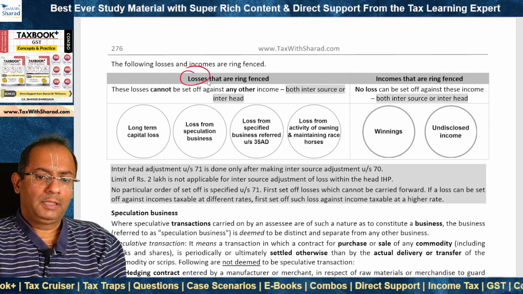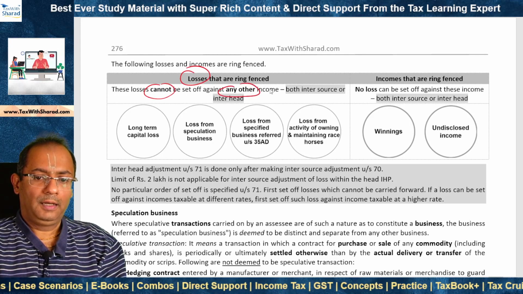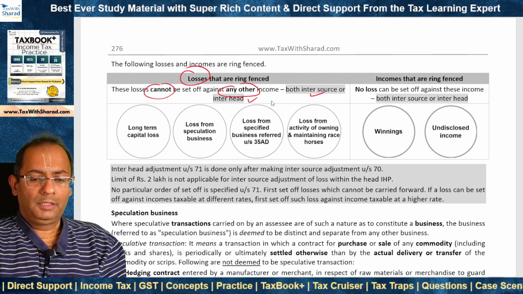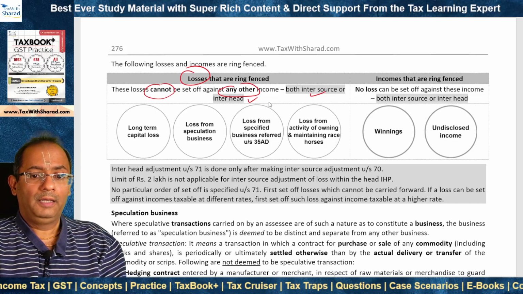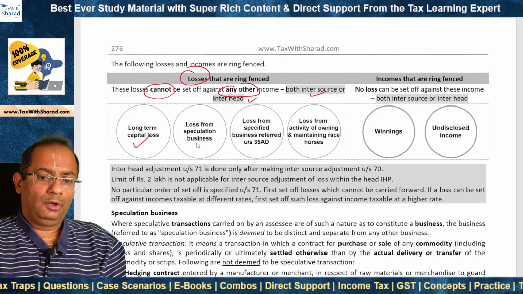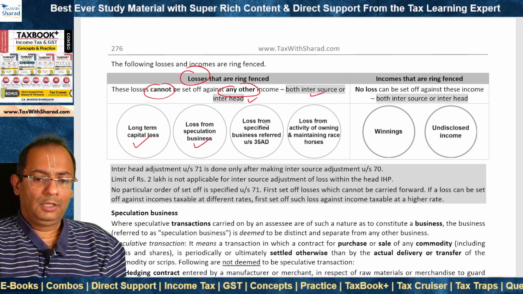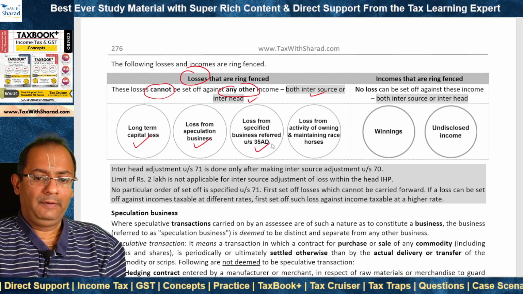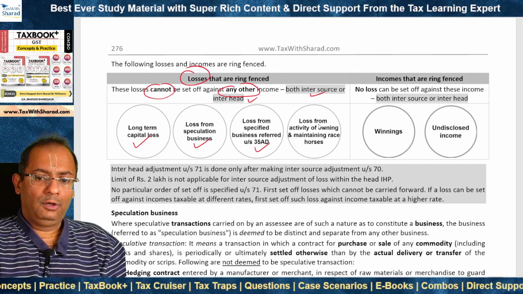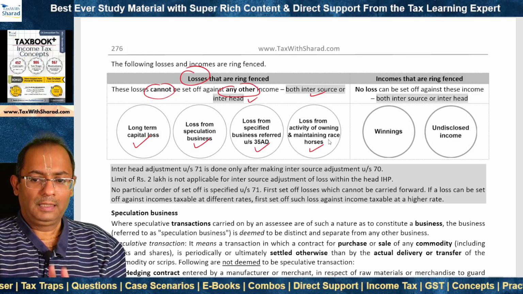So the losses that are ring fenced are the losses which cannot be set off against any other income, both intersource as well as interhead. These losses cannot be set off against any other income but only against that income. So long-term capital loss can only be set off against long-term capital gain. Loss from speculation business can be set off only against income from such business. Loss from specified business referred under section 35AD can only be set off against such business under 35AD. Loss from activity of owning and maintaining racehorses can only be set off against income from such activity.